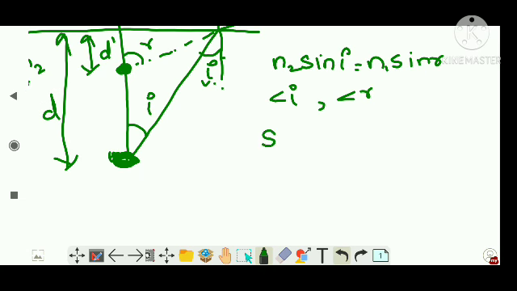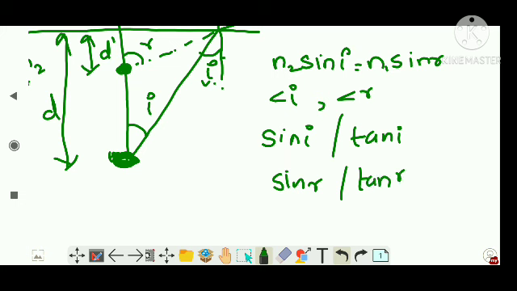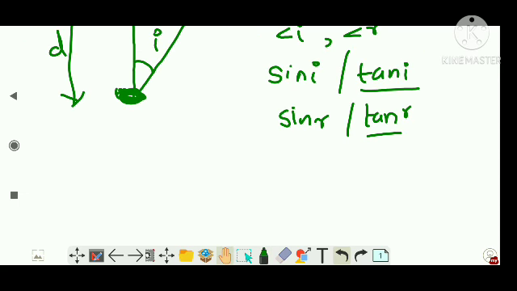So in place of sin I, I can write tan I, and in place of sin R, I can write tan R. So N2 tan I is equal to N1 tan R, right?